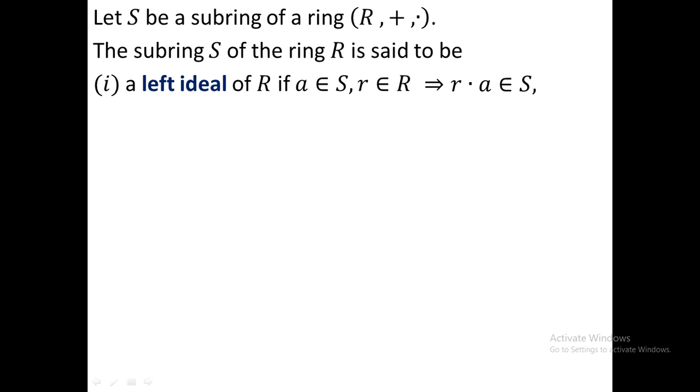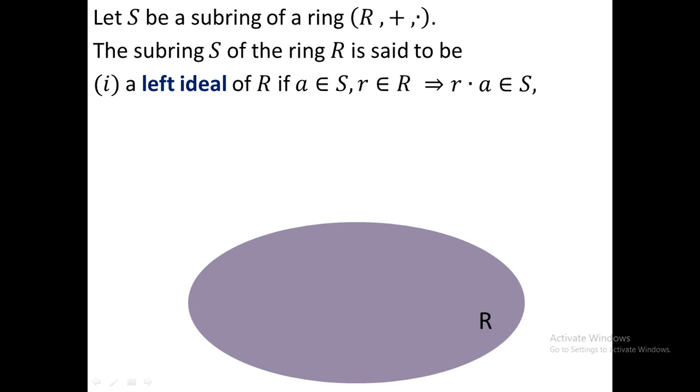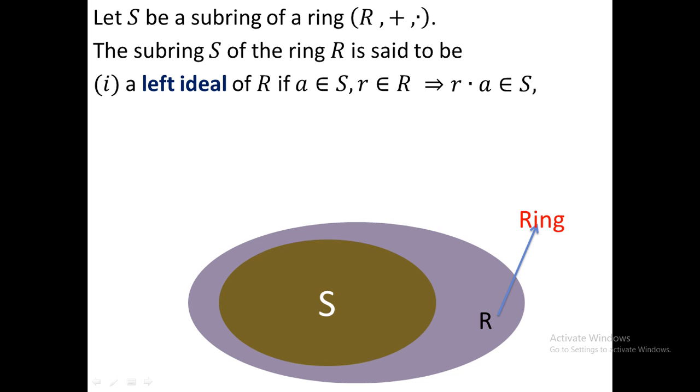Let me show it in a figure. Suppose this is the ring R, and this set S is the subring of the ring (R, +, ·). Here a is an element in the subring, that means a belongs to that portion, and r is an element in capital R, that means the ring.